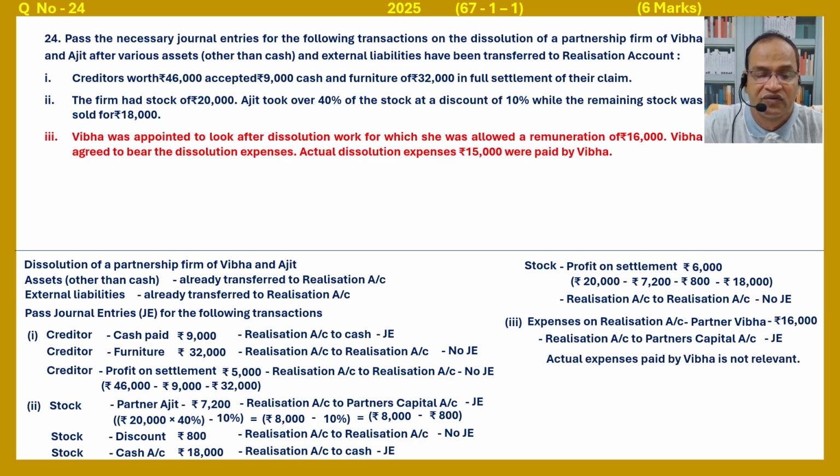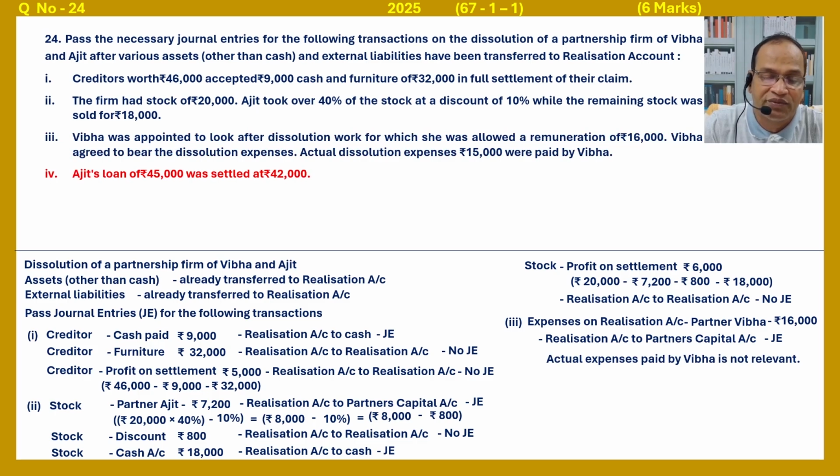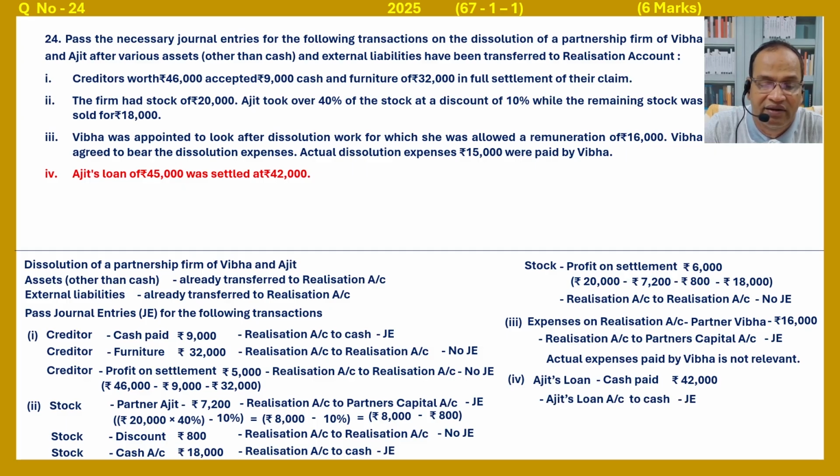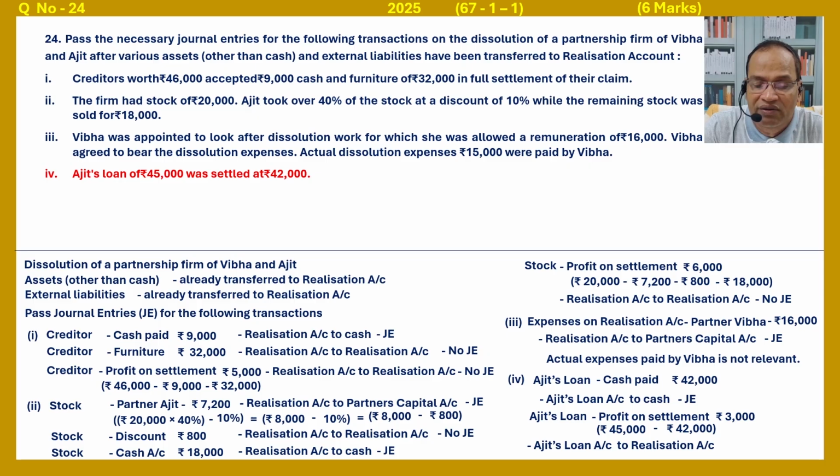Journal entry. Next, Ajit's loan of rupees 45,000 was settled at rupees 42,000. So 42,000 is paid, and the balance 3,000 is transferred to the realization account. Both entries will be passed. Ajit's loan account, cash paid 42,000. Ajit's loan account debited to cash, that is the journal entry. And second, Ajit's loan profit on settlement: rupees 45,000 minus rupees 42,000, 3,000. Ajit's loan account debited to realization account, journal entry.